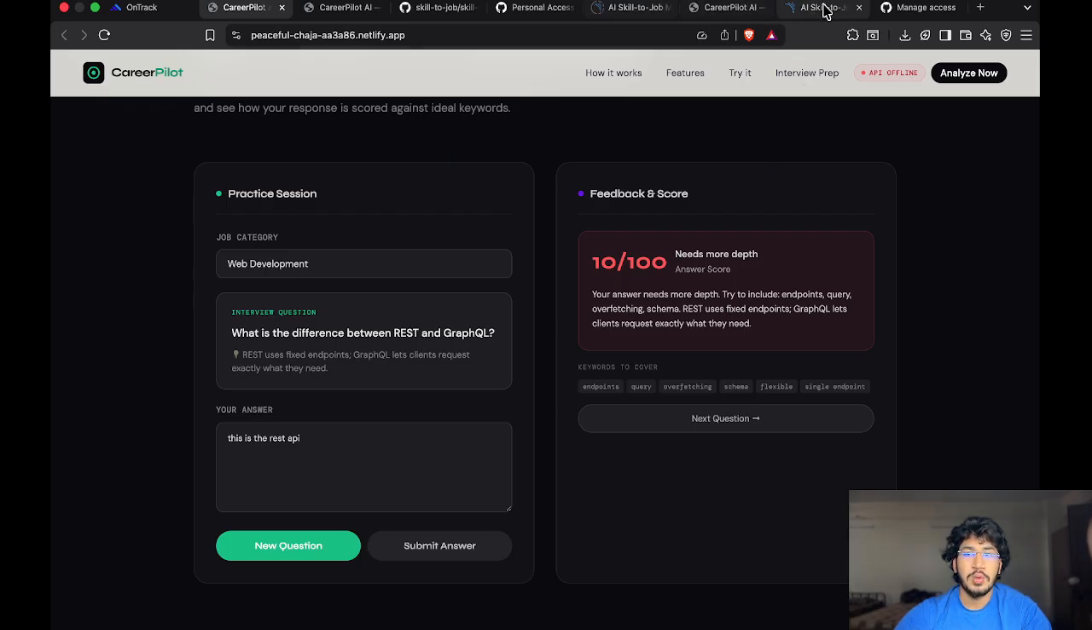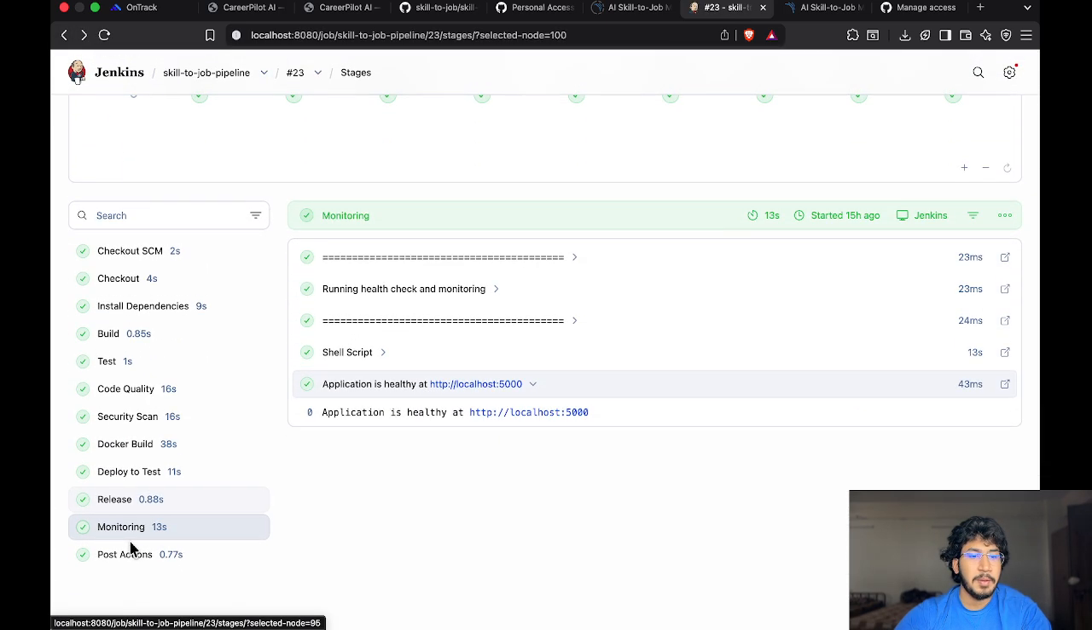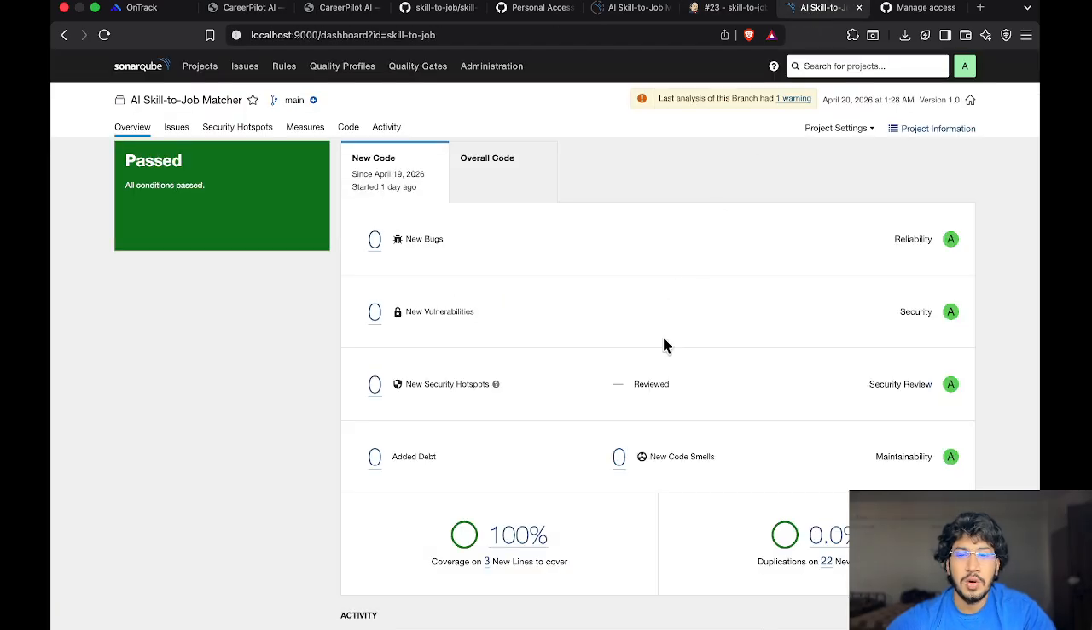So now let's go to the particular web pipeline. As you can see, all the pipelines are done. Now let's discuss the SonarQube quality dashboard. I will show you my SonarQube dashboard, which shows everything. So this is my dashboard.